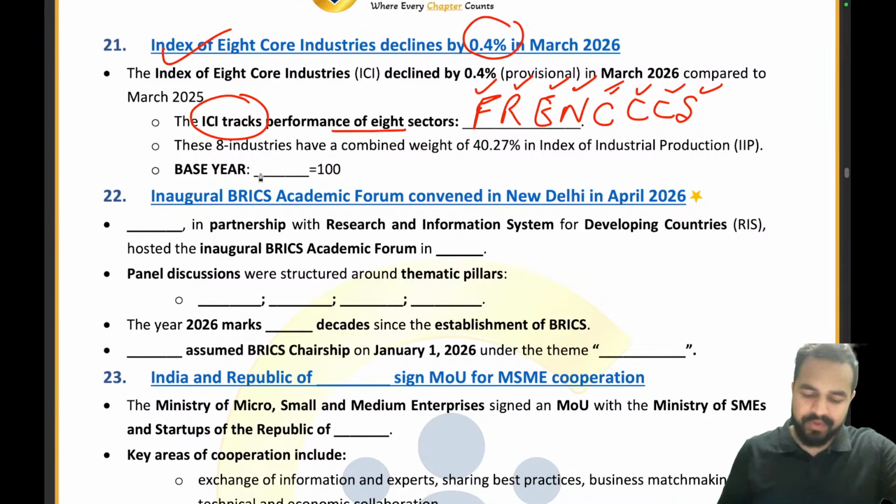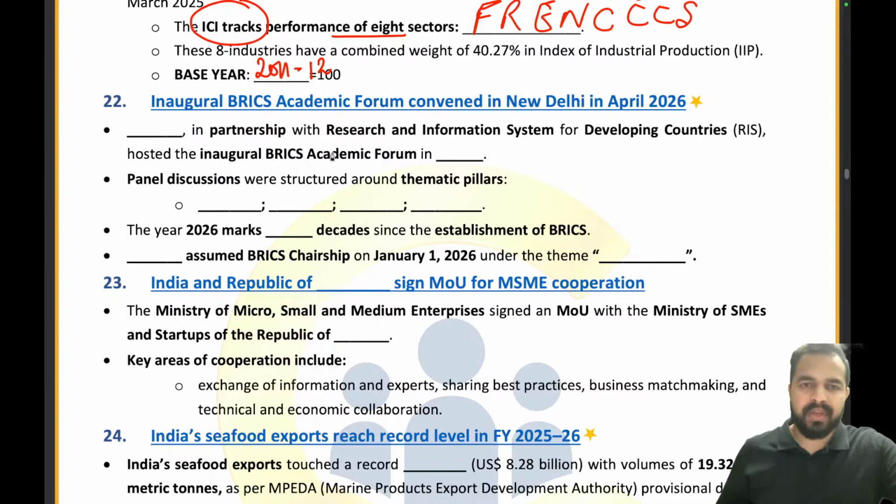It is 2011-12, absolutely right. Now moving ahead, Dash in partnership with the Research and Information System for Developing Countries has hosted the inaugural BRICS Academic Forum. What is the name? Observer Research Foundation, right? And it has basically conducted this particular summit, this forum in